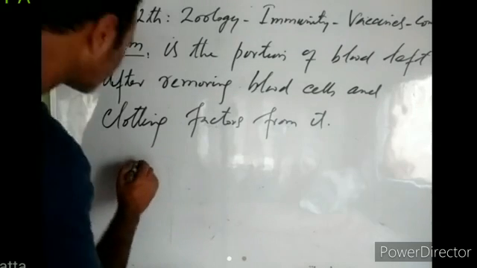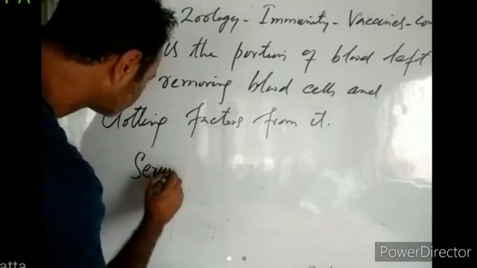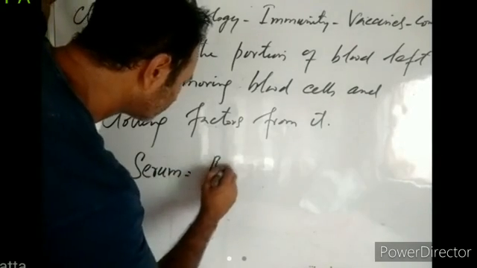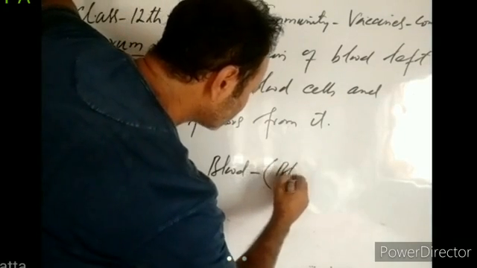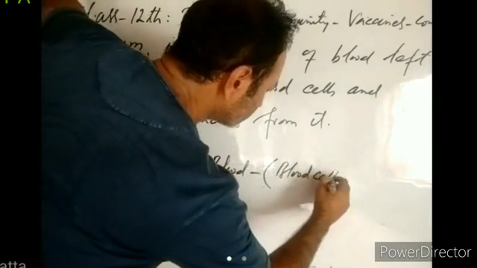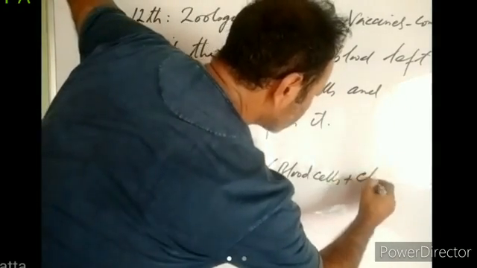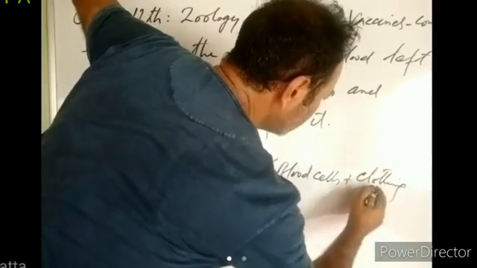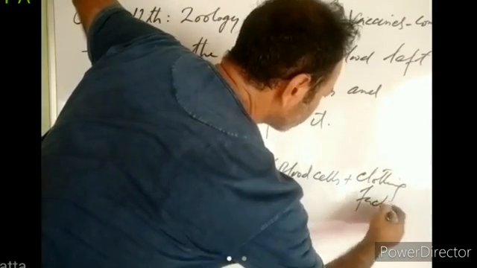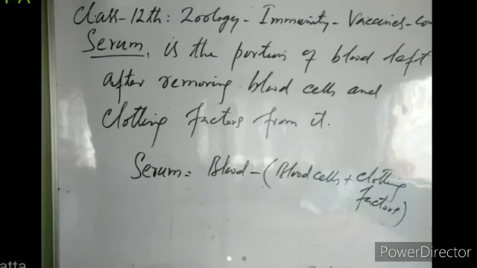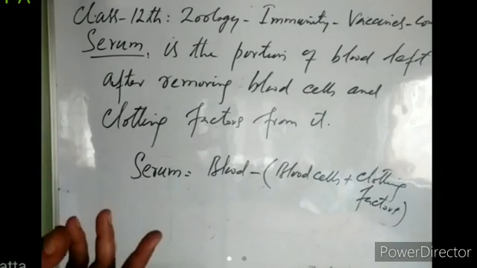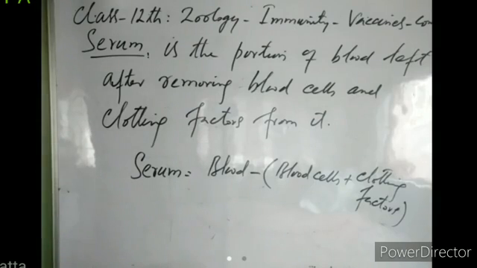So we will write it like this: serum is equal to blood minus blood cells plus clotting factors removed. So when we remove all the blood cells and all the clotting factors from the blood, the remaining portion of that blood is known as serum, right?